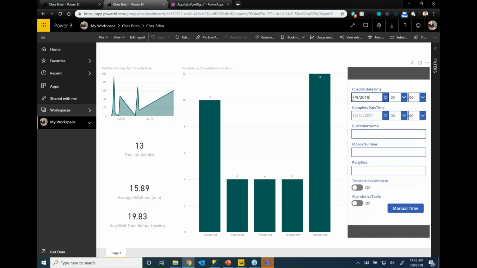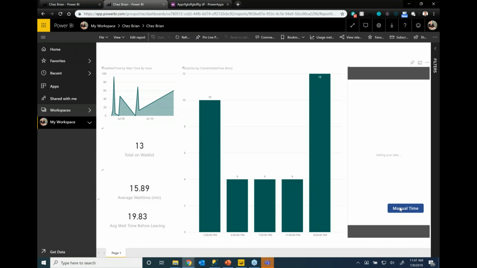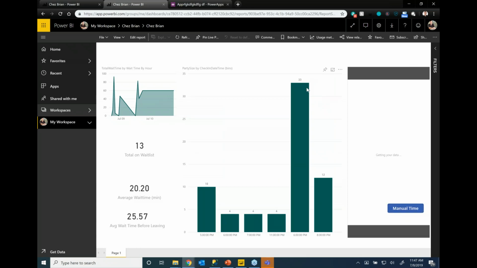and pop that into my source, my destination, and we'll say we came in at 2 o'clock and we left around 15 o'clock. We were a party of 33 people. We got tired of waiting, so we abandoned the table, and this could be the manager's opportunity to override that. Now watch what happens when I hit manual select. When I hit manual time here, it's going to then send that row to the database, but also it's going to refresh that report, and now I've got 33 people that came in at 6 o'clock now on here. So kind of a handy way of doing that ultimately.